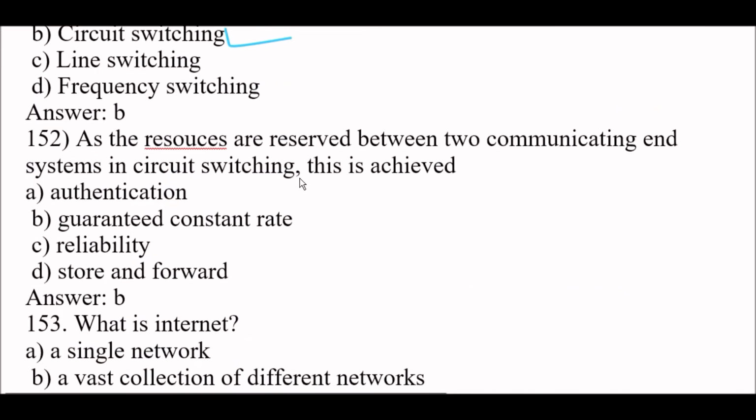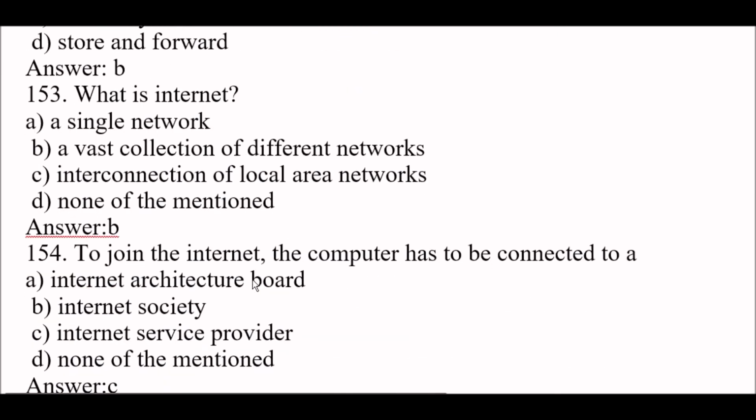Okay, next question. As the resources are reserved between two communicating end systems in circuit switching, this is achieved with guaranteed constant rate. Option B is right here. Next question. What is internet? The answer here is option B. Internet is a vast collection of different networks. So the right answer here is option B.